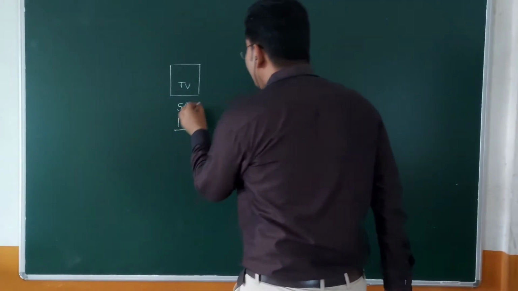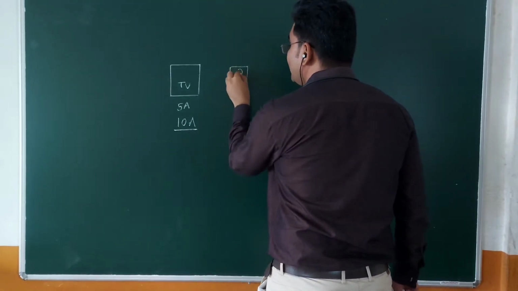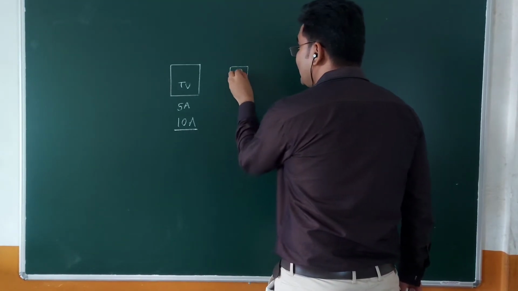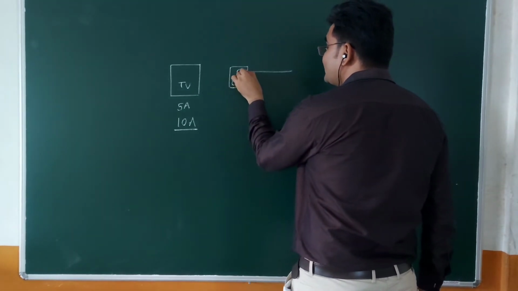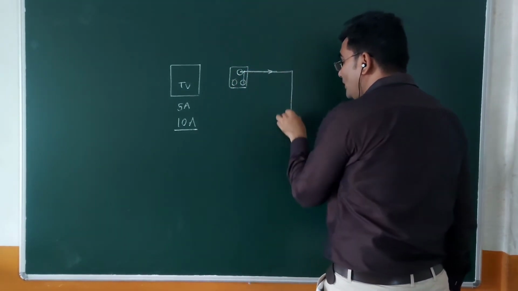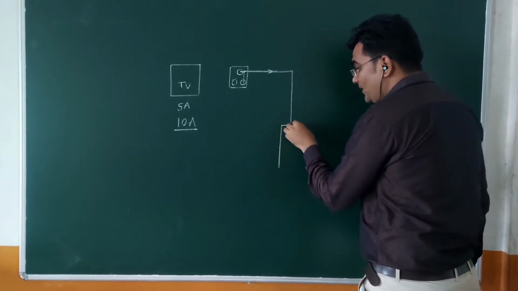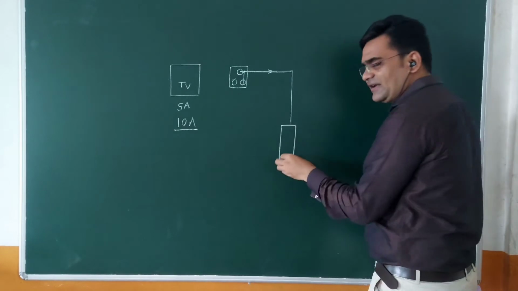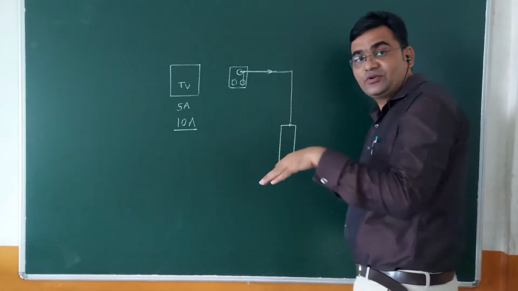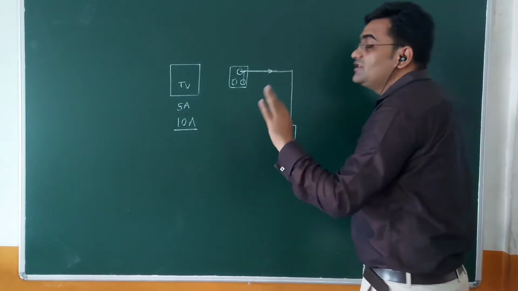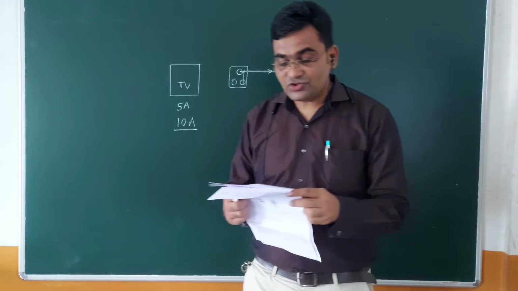Then the extra current should be dropped before coming to the television. If you remember, in a plug, an extra wire is there, and the neutral terminal is connected to that. So when extra current is there, it is dropped into the earth. To make this, a copper rod of a certain length, either 2 or 3 feet, is taken, the wire is connected, and it is buried inside the earth. This process is called what? Earthing.